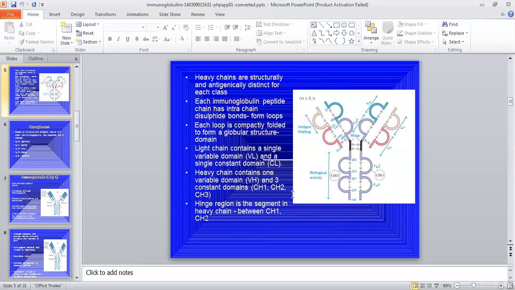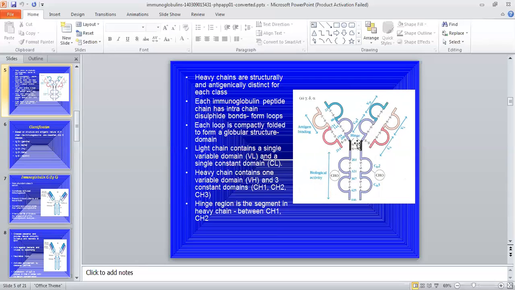Next, the upper part of this immunoglobulin shows antigen binding sites. Means जब भी कोई फॉरेन पार्टिकल या एंटीजन बॉडी में एंटर करता है, this antigen binds to the variable region. इस पार्ट में वो आपका एंटीजन बाइंड करेगा. एंड द लोअर पार्ट ऑफ दिस इम्यूनोग्लोबिन शो biological activity, means it binds to the monocytes, macrophages, etc.